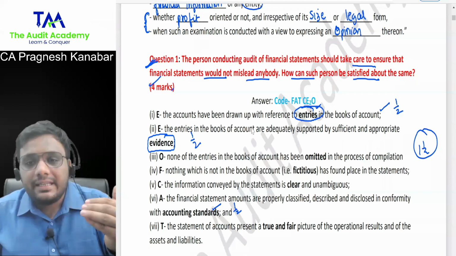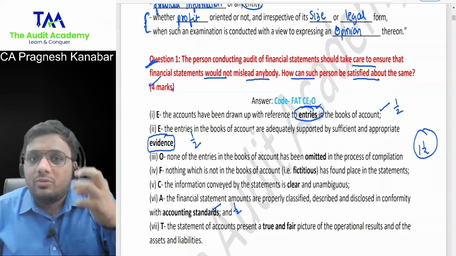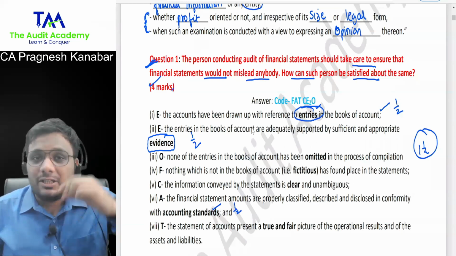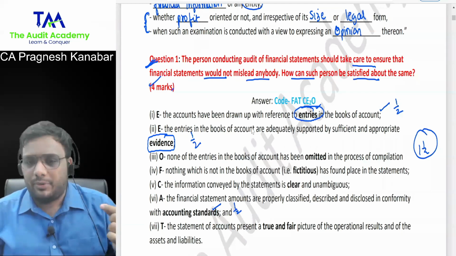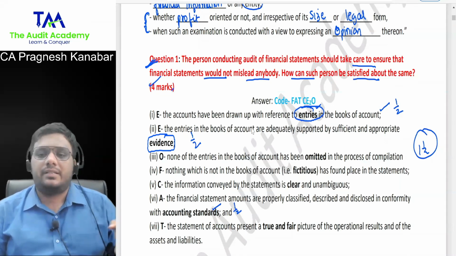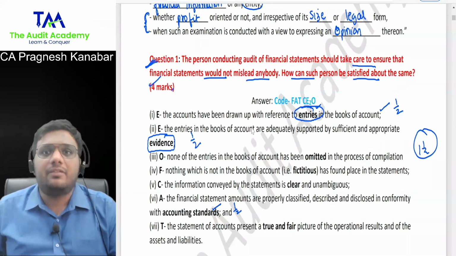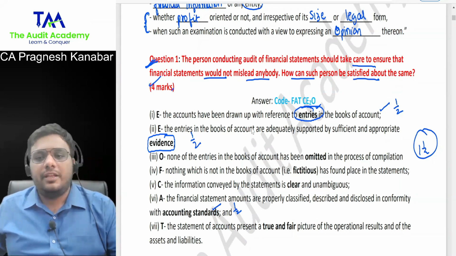Okay. In that case, what are we supposed to do? We are supposed to ensure that we try to understand the full answer and at least we remember few words of every point. All right. Which will fetch me the marks. If you go through it, you will be given full marks. Let us say you end up writing every single word that they have given in each point over here. Then you will be given full marks.